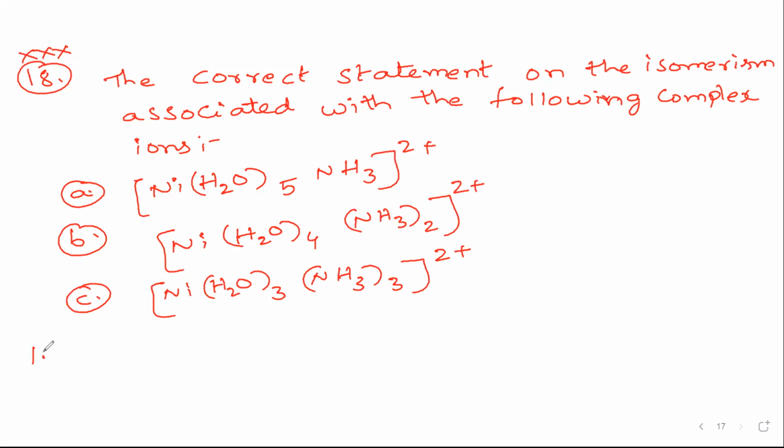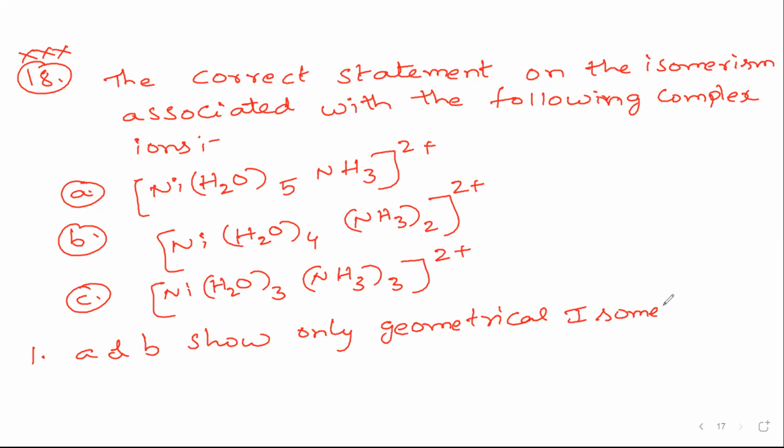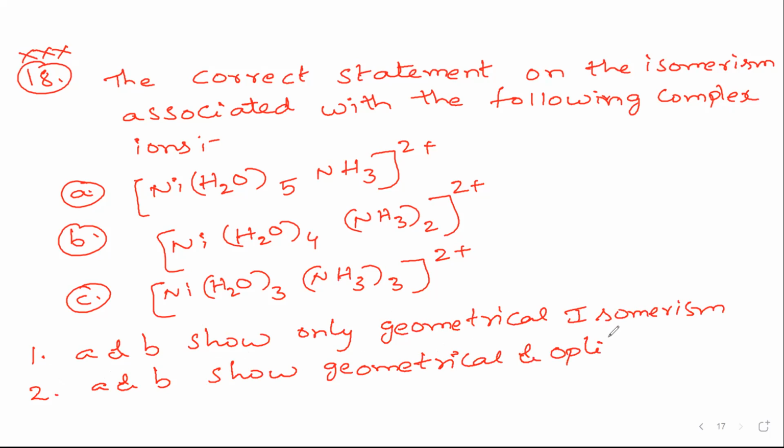Now the options. First option: A and B show only geometrical isomerism. Second option: A and B show geometrical and optical isomerism.